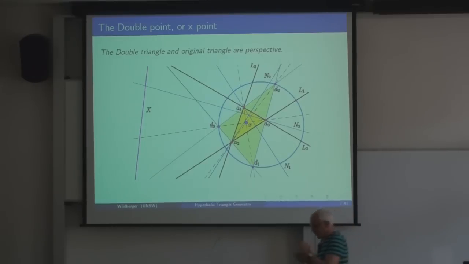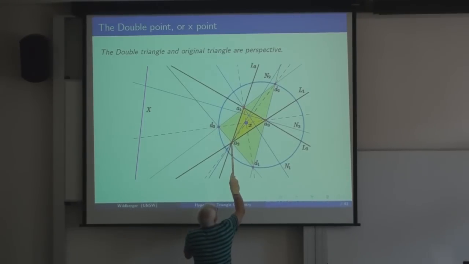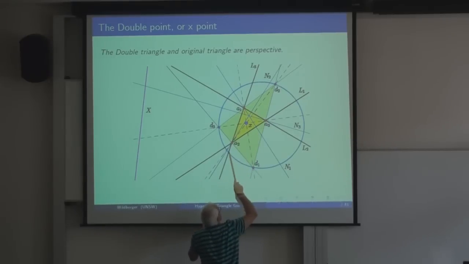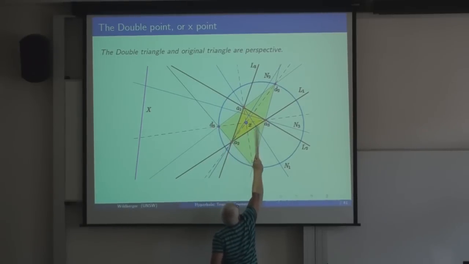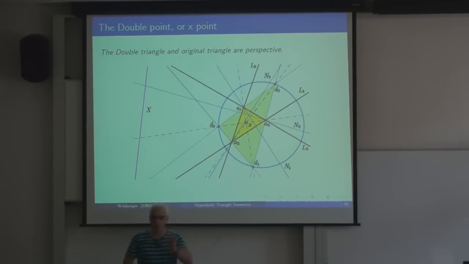That means there is a common point when you draw corresponding lines. So this point corresponds to that point up there. So if we draw the line joining them, then draw the line joining these, and draw the line joining those, the 3 lines meet at a point. And we'll call that point the double point or the X point of the original triangle.